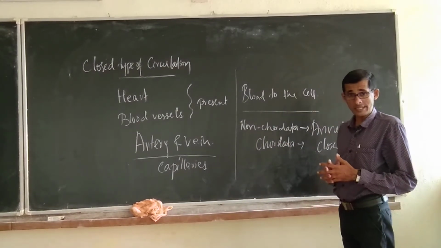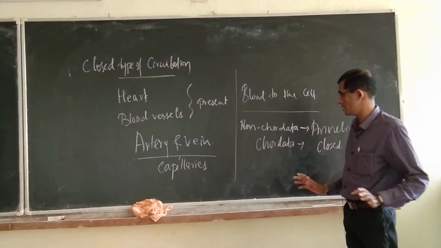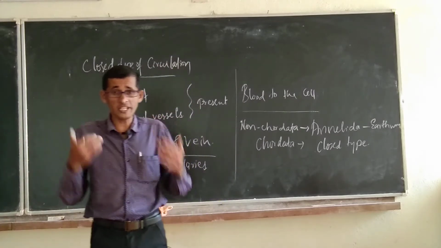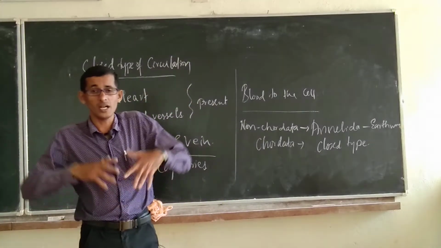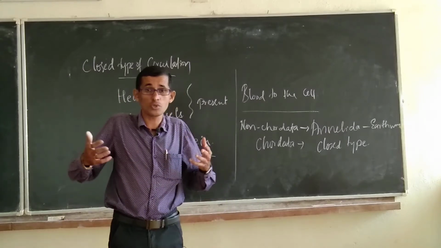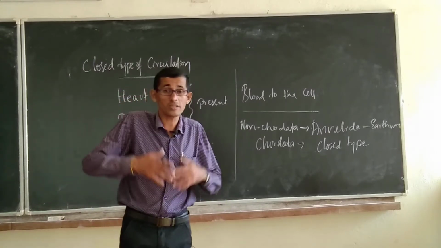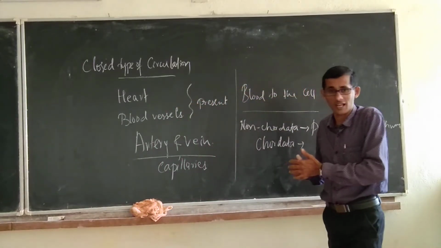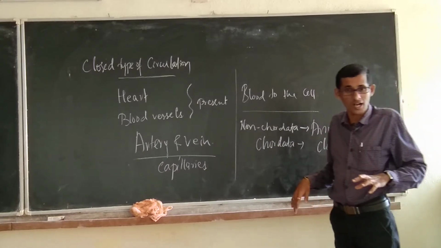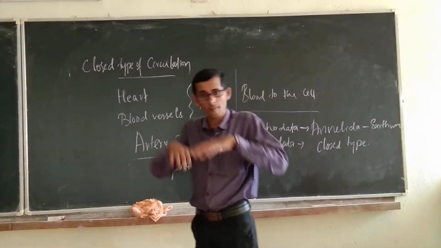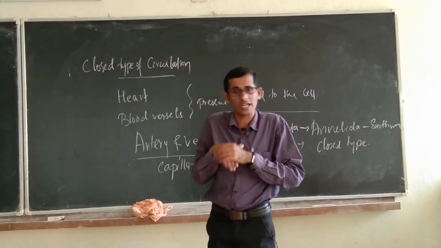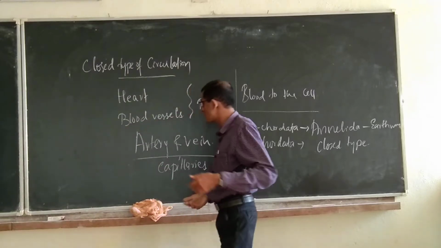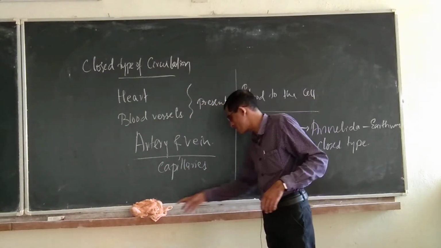So, that is what closed type is. Here cavities or sinuses are not filled with blood. In the case of open type, we can observe cavities and free spaces filled with blood. So, we can say it is a bathing of tissues and organs in the pool of blood. In the open type, the organs and tissues swim in the pool of blood. It is present in that fashion. Here it is not like that. That is the difference between closed and open type of circulatory system.